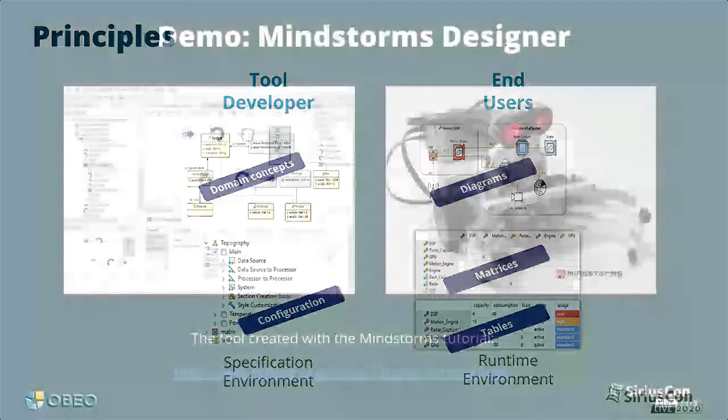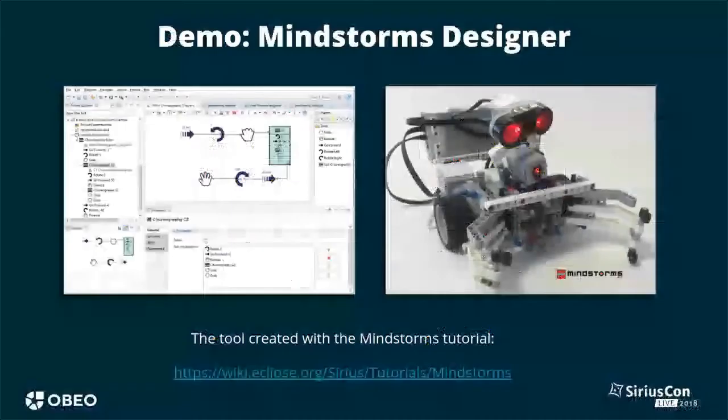So let's see a quick demo to make all of this more concrete. The demo uses a modeler called Mindstorm Designer, which can be used to visually program a small Lego Mindstorm robot. The Sirius website mentioned here includes complete instructions to recreate a simplified version of this modeler all by yourself, including step-by-step videos. If you want to get your feet wet with Sirius, I highly encourage you to try it. It's very fun.